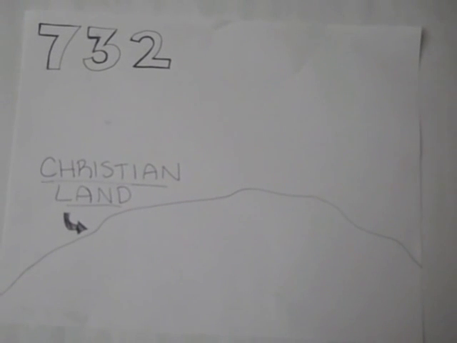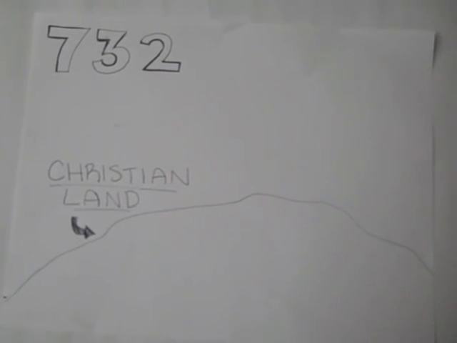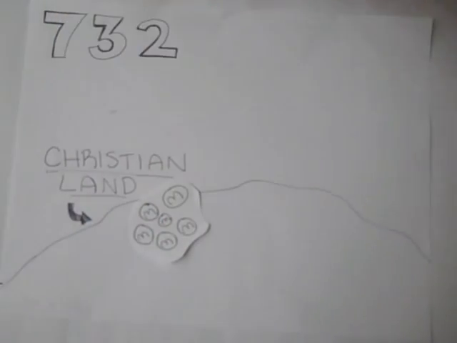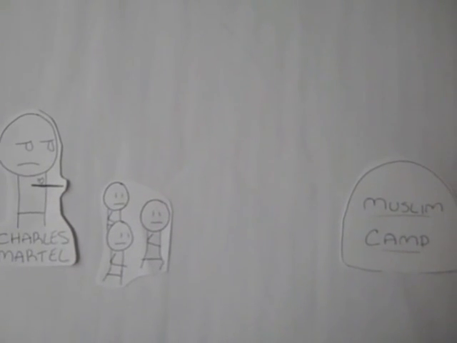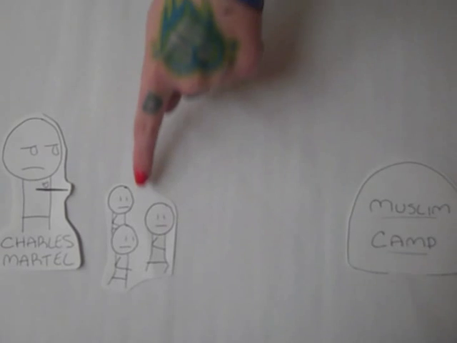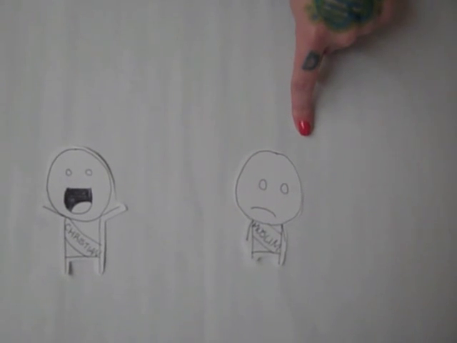The Battle of Tours happened in 732 AD because Muslim armies overran Christian lands. Charles Martel sent troops to Muslim camps. The Christians won the Battle of Tours, and the Muslims didn't advance any farther into Western Europe, but continued to rule Spain.